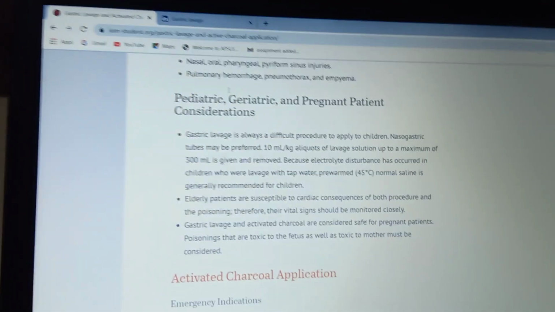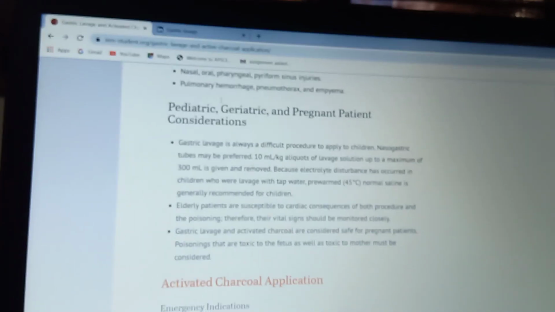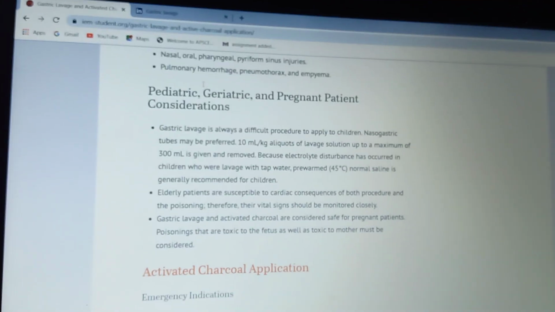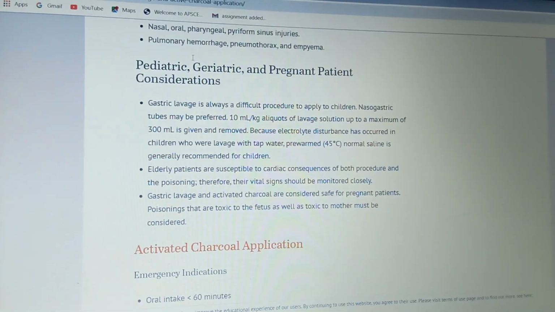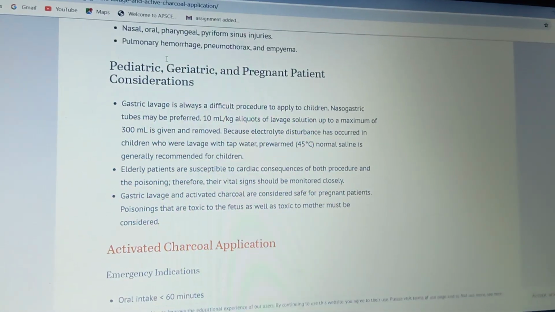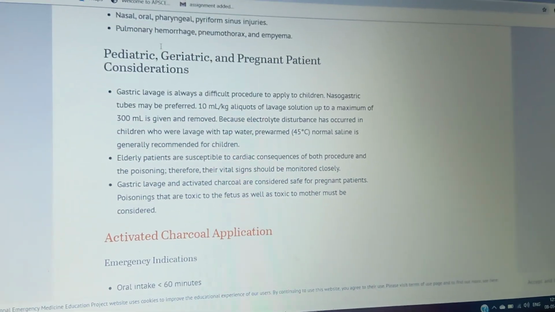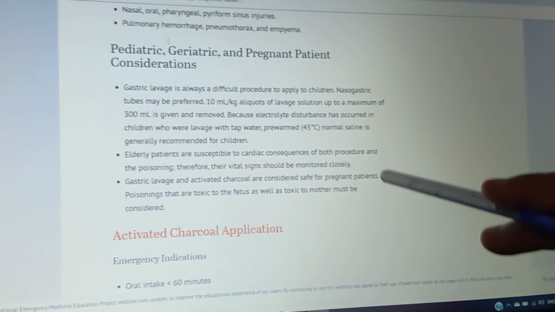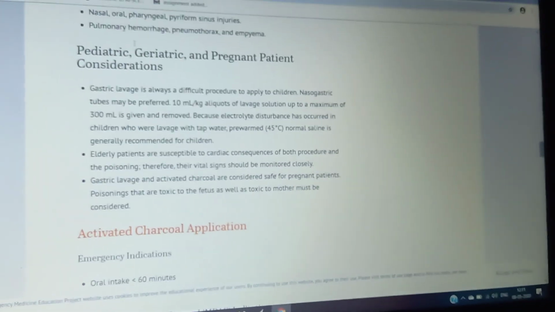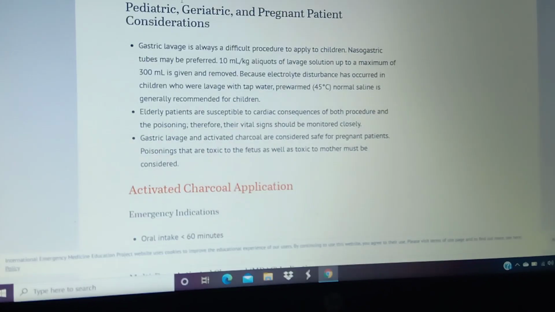For children, electrolyte disturbance can occur, so you have to continue IV fluids. Elderly patients are susceptible to cardiac consequences during the procedure, which you also have to monitor. For pregnant women it is not essential to do this, and poisons that are toxic to the fetus as well as to the mother have to be considered.